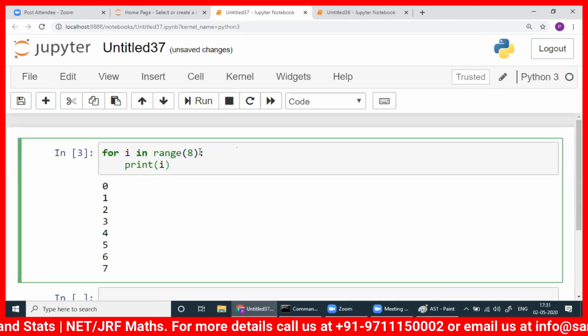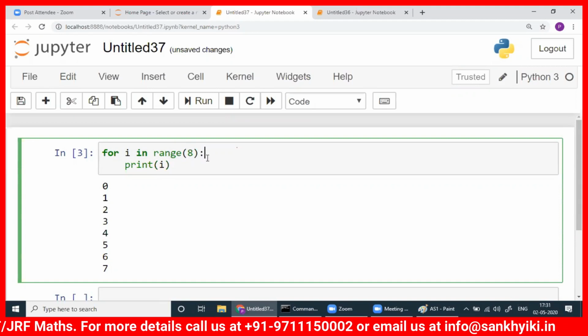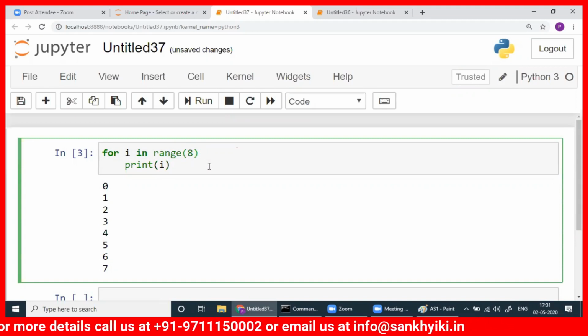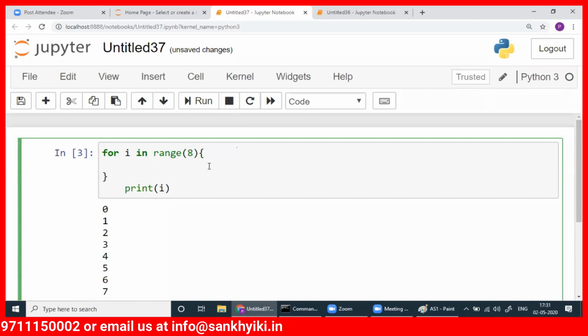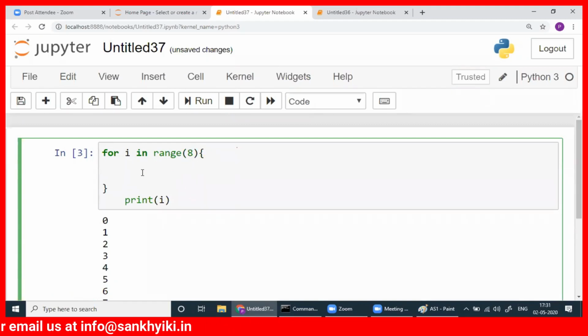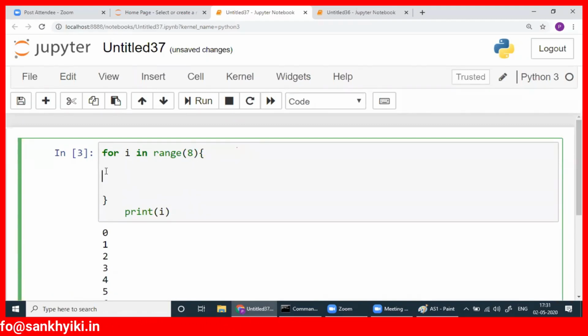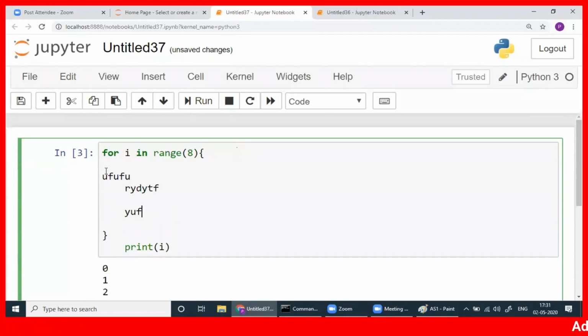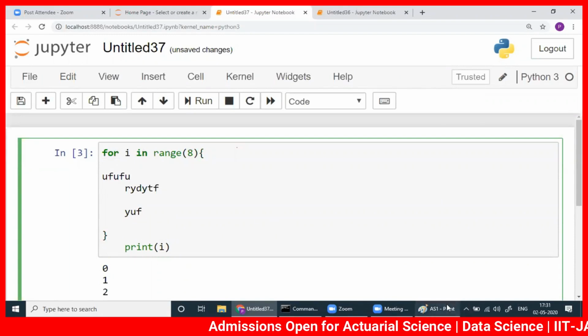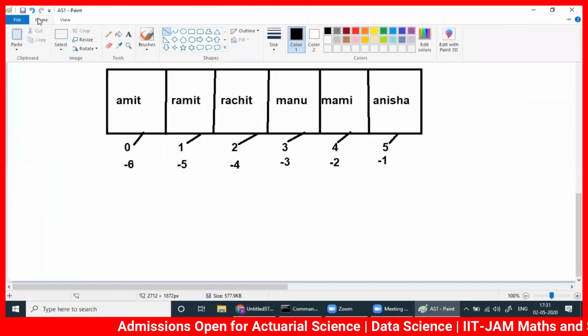So what is the usefulness of this one? In other programming languages like R or maybe C, we write brackets. Whatever we write within the bracket, suppose I write something here, something here, something here. Once the bracket is over, the for loop is over. For means it's like this: you have to loop it.